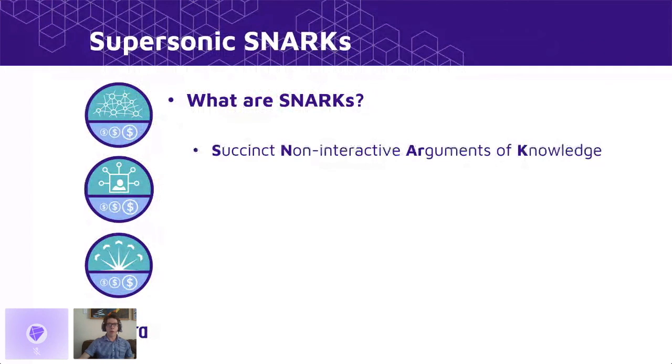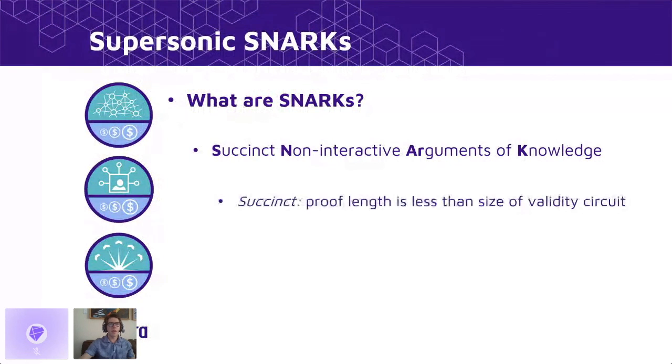SNARK is an acronym that stands for Succinct, Non-Interactive Arguments of Knowledge. Succinct means that there are fewer bits in the proof than there are gates in the circuit that checks an input for validity. Or in other words, the proof is smaller than the statement that you're trying to prove. This is a particularly important property in the blockchain setting because using proofs like this significantly reduces the memory necessary to maintain the blockchain.